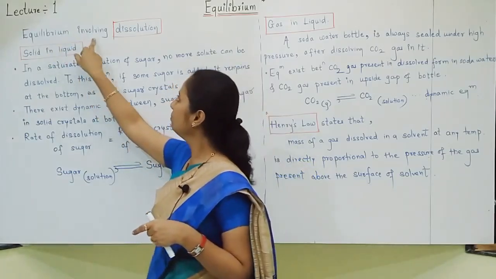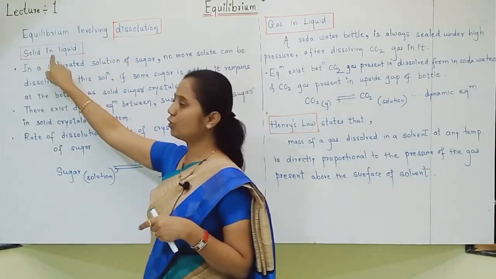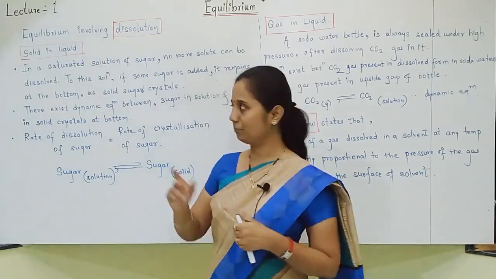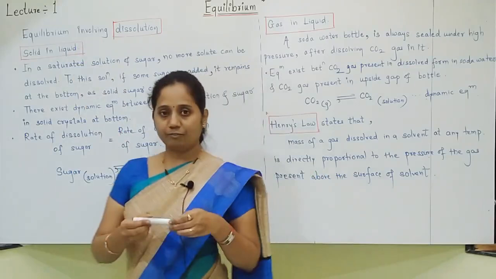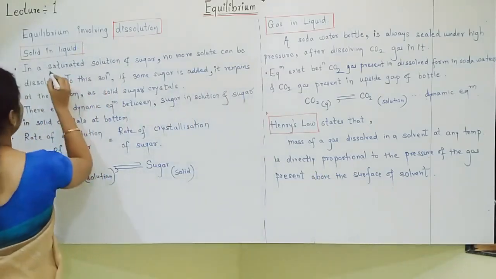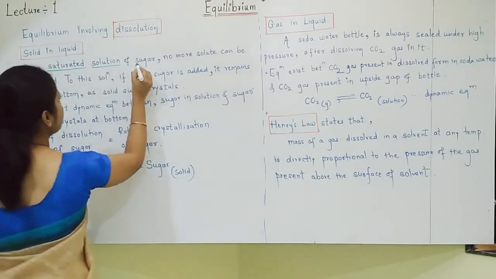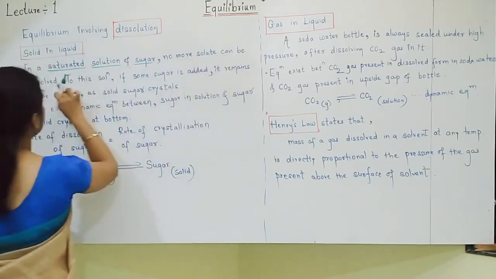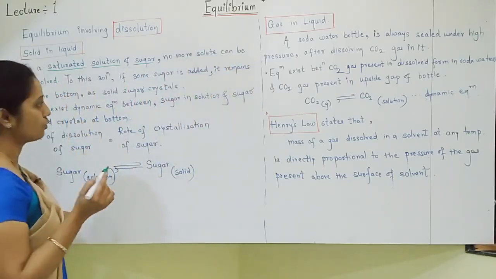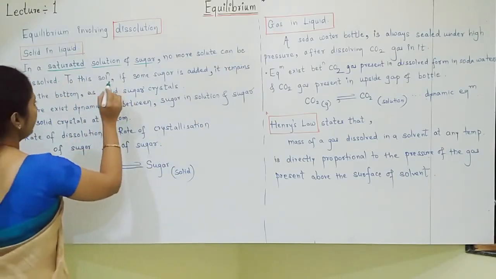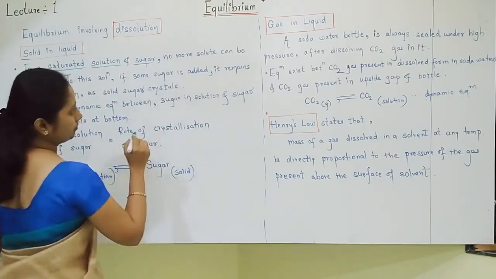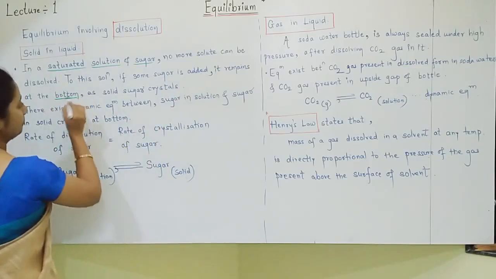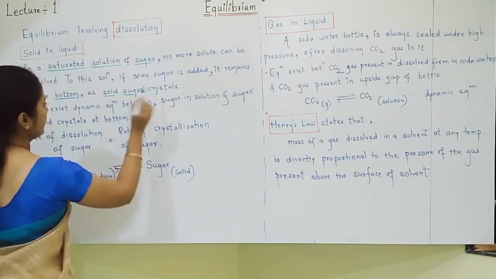Let us first see the equilibrium involving dissolution of solid in liquid. For that, we have seen the example of sugar dissolved in water. First take a saturated solution of sugar. A saturated solution of sugar is the example. Saturated solution means what, students? No more solute can be dissolved. Such a solution is called a saturated solution. If some sugar is added to the saturated solution, then what happens? It remains at the bottom as solid sugar crystals.